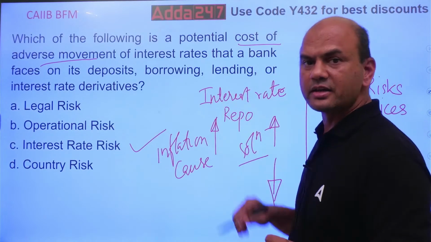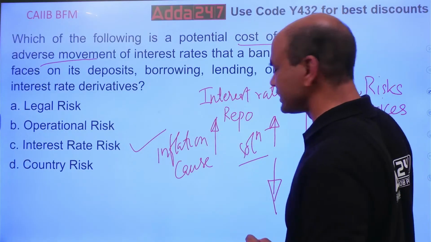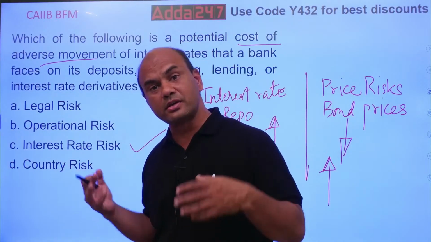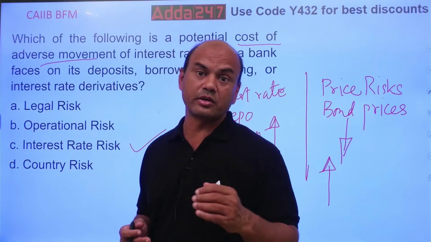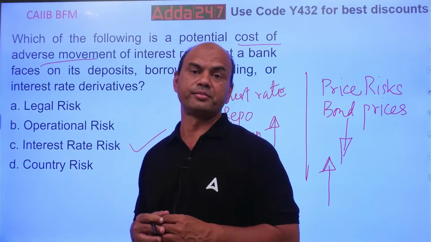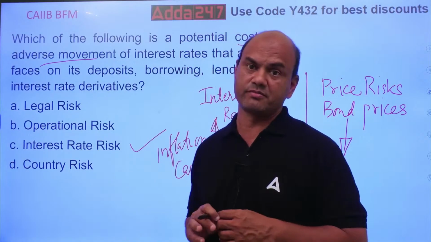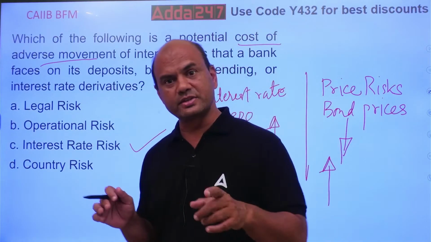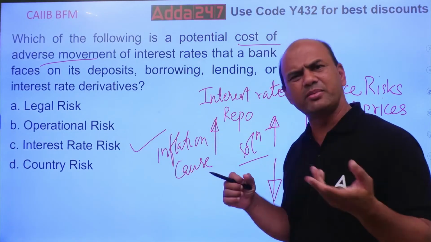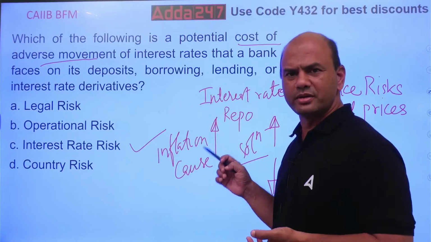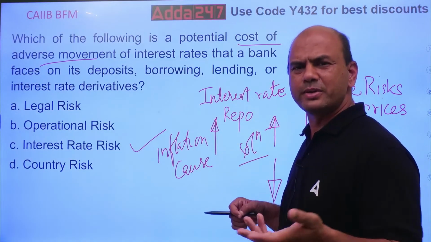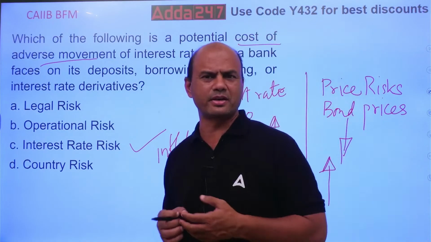But if they increase the interest rate, what happens? Your bond prices fall down. So bond prices fall down means what? Those who have purchased the bonds earlier, their prices are down, so they are in losses. So immediately the bond prices go down and people face losses. This is a linkage always. Kindly remember this. Inflation up, RBI or any central bank in the world will immediately increase the repo rate. Repo or whichever benchmark they are following, they'll increase the benchmark rates.